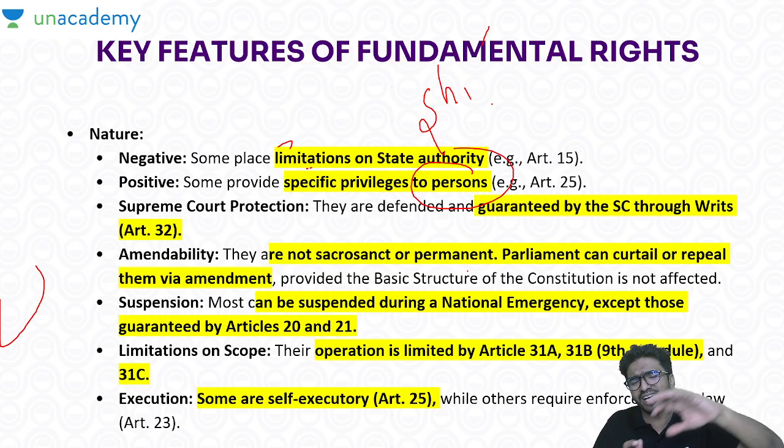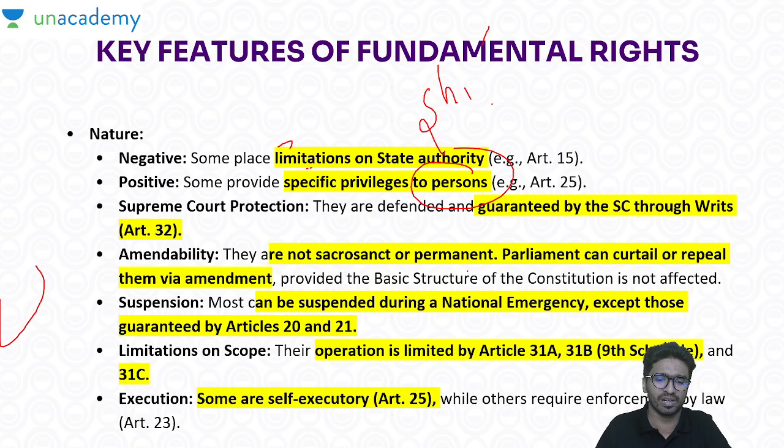So at that point of time, governments were trying to implement the DPSP by curtailing the fundamental rights. This was put into questioning in the Minerva Mills case. So these are the four cases upon which the amendability of the fundamental rights was discussed. The latest position is that you can amend, but it should not impact the basic structure of the Constitution.